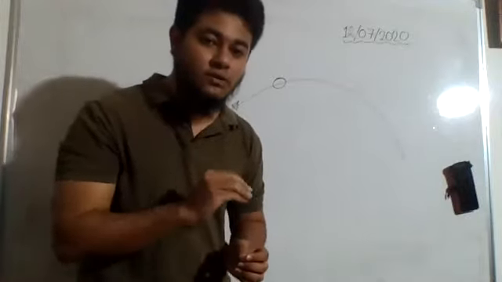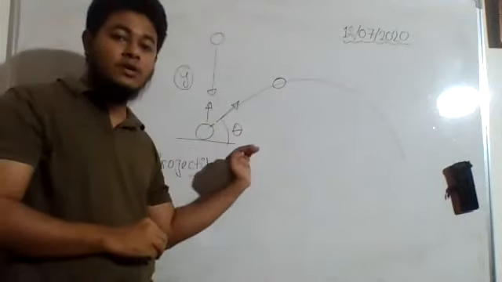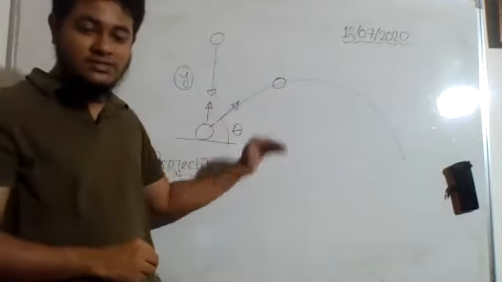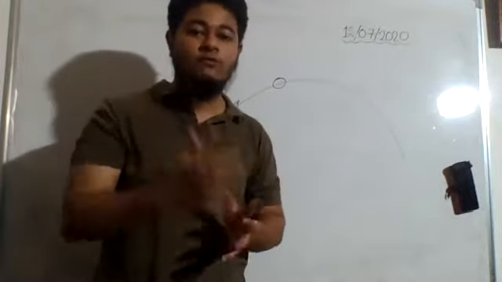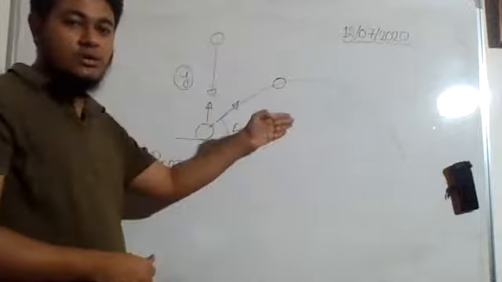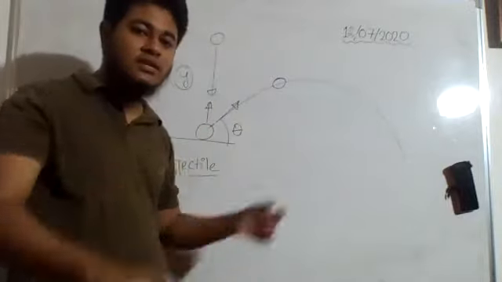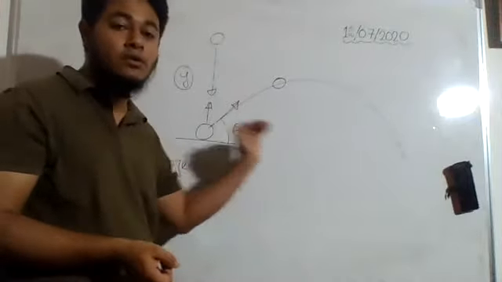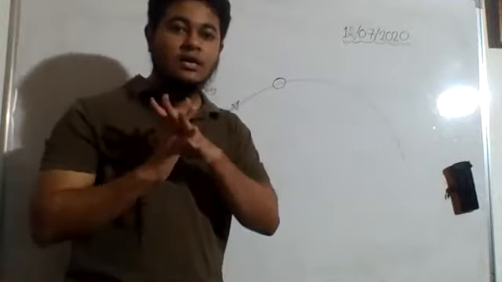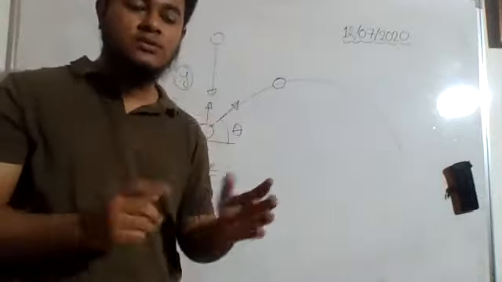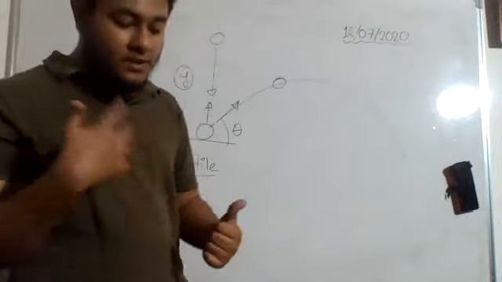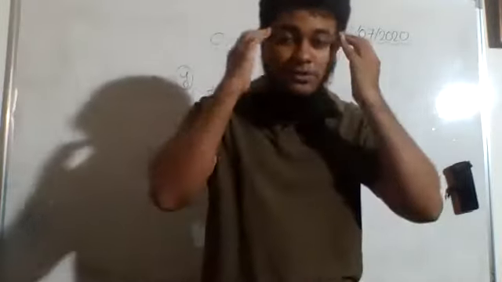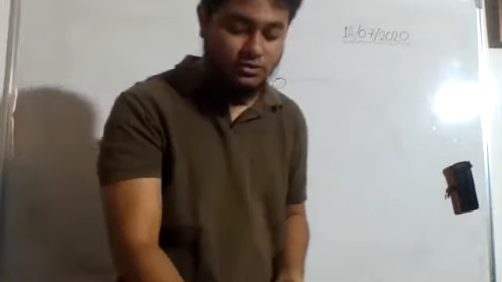There will be no effect of it on the component of velocity along x-axis. Whenever we consider the component of velocity along x-axis, we will consider it to be a uniform velocity, because in this direction we are not applying any kind of force. Only one force is acting, that is along y-axis. So acceleration will be there in case of y-axis, but along x-axis there will not be any kind of acceleration. So there will be no change in velocity along the x component. Okay, this is very important to understand before I actually start explaining the equations. If you keep this in mind, then the things are very easy to understand, I feel.